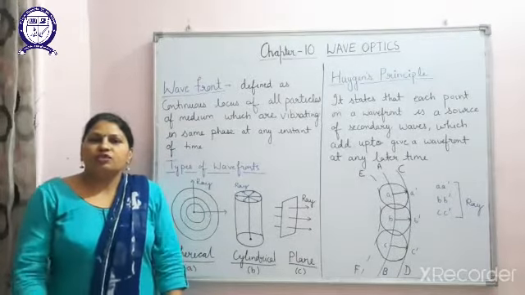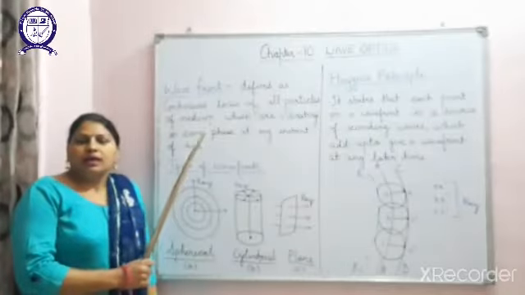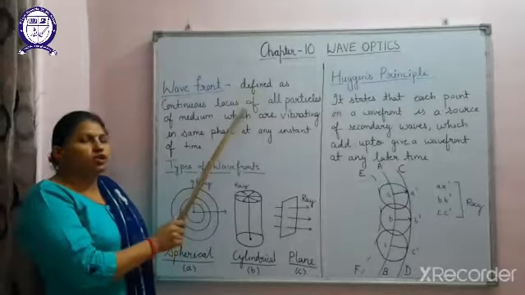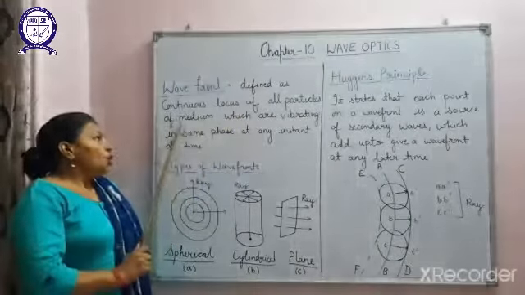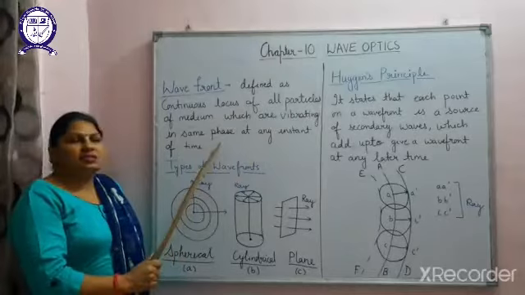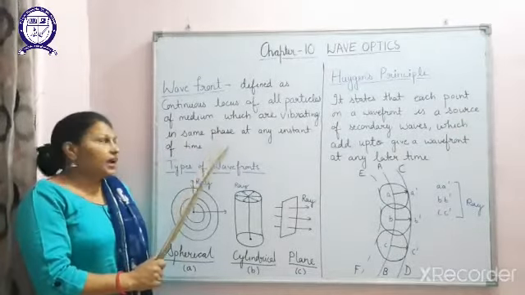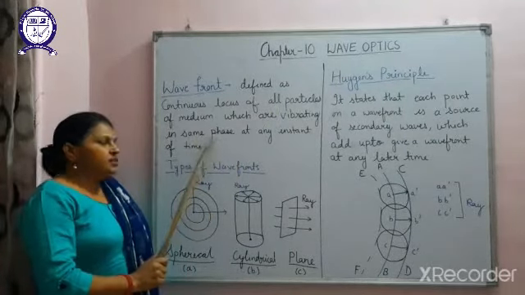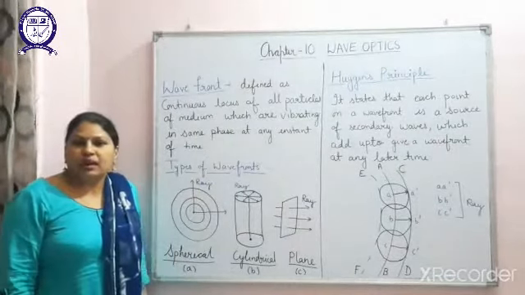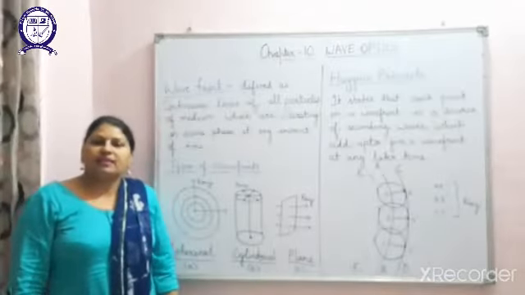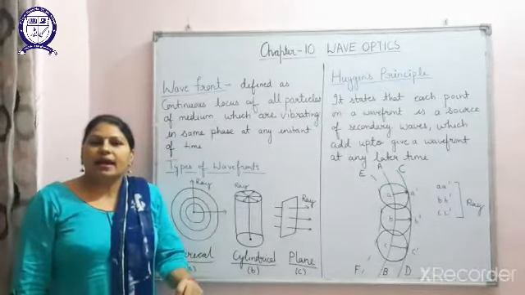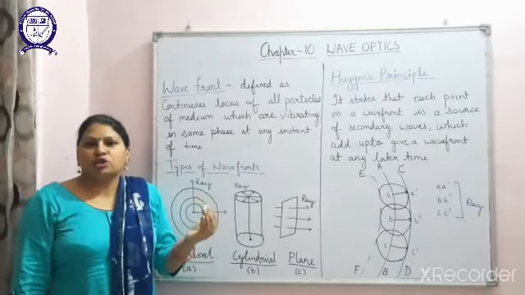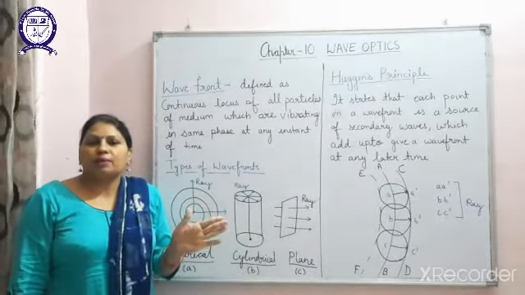Now I wish to teach you the first definition of wavefront. It is defined as the continuous locus of all particles of the medium which are vibrating in the same phase at any instant of time. What is important is that all particles are vibrating in the same phase at the same instant of time. Like if at a single place we are getting the crest, then all the particles are vibrating with respect to the mean position and attaining the maximum displacement with respect to that particular point.